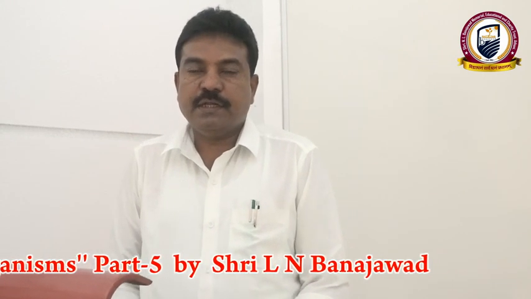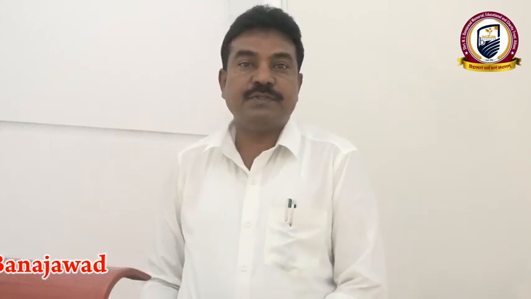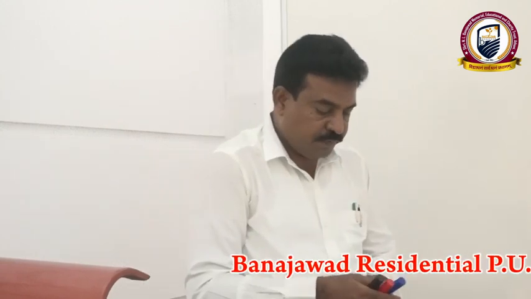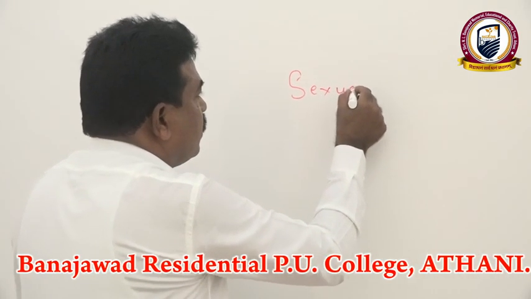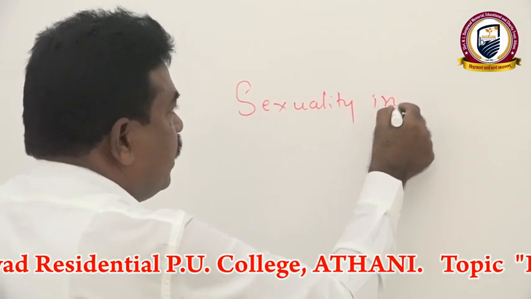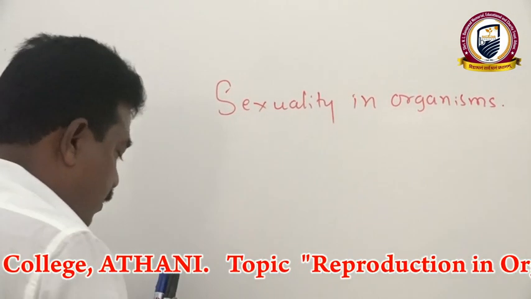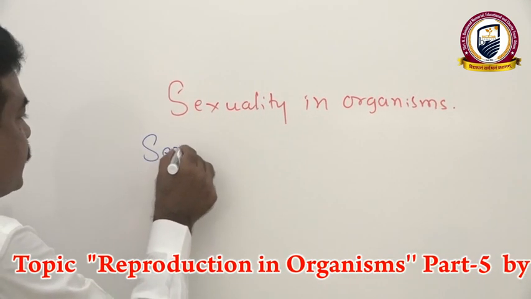Now we have to consider sexuality in organisms. Here we make three parts: how in lower plants sexuality is represented, how in flowering plants sexuality is represented, and how in animals sexuality is represented. First, in the discussion of sexuality in organisms, we consider sexuality in lower plants.